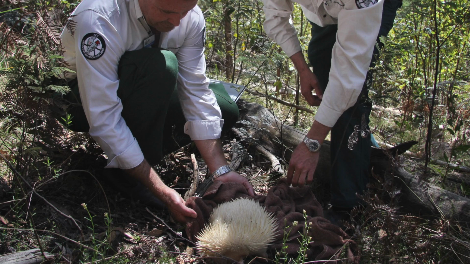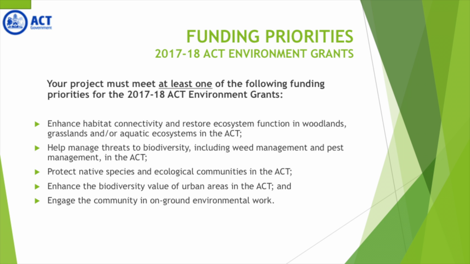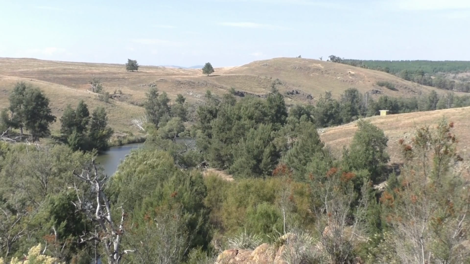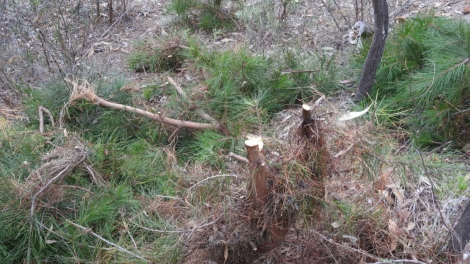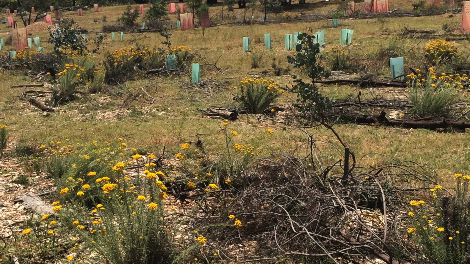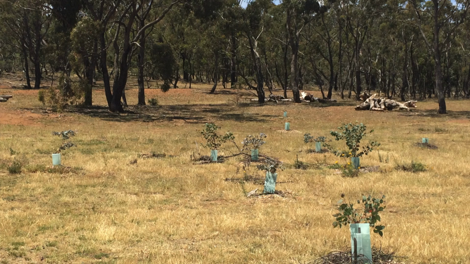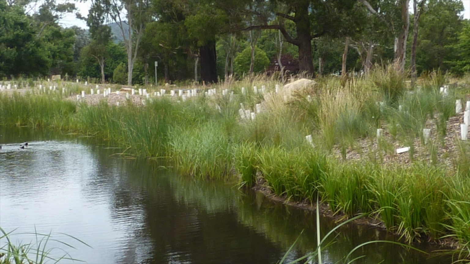If your project involves working with animals, should your application be successful, you may also need to apply for a permit or license. Your project needs to meet at least one of the funding priorities. The funding priorities ensure that there are tangible environmental benefits from projects funded by the grants program. This could be anything from restoring degraded sites, managing pests or weeds, or protecting native species and ecological communities.